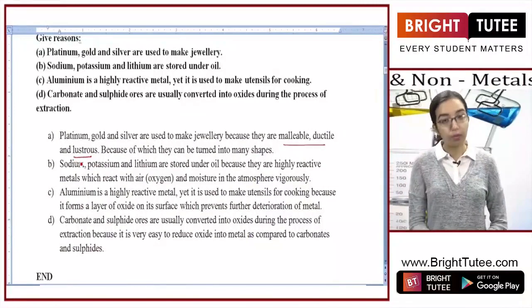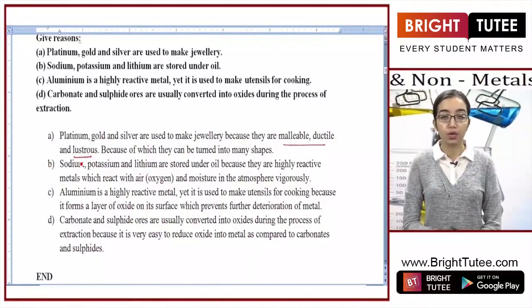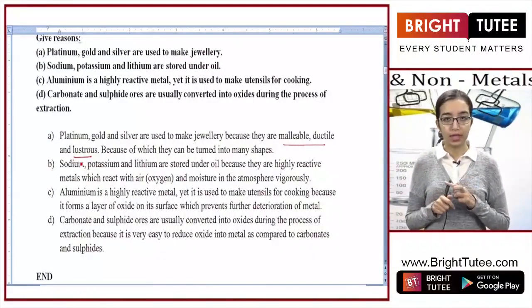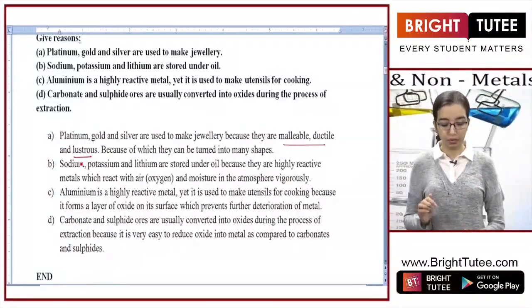But the second and more important aspect is that they are lustrous, because they are so bright and shiny that they look good when made into jewelry. They're not dull, and that is why they give the shine which is required in jewelry. So because of its luster and because of its malleability and ductility, they are used to make jewelry.